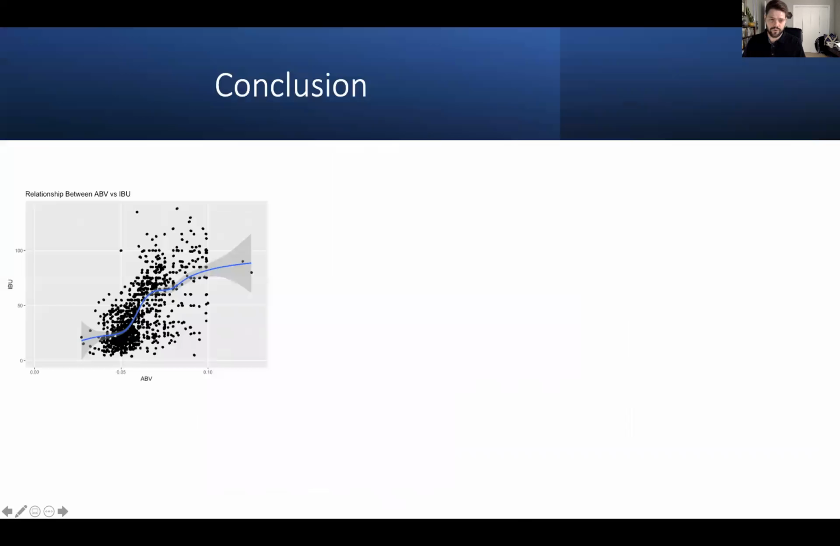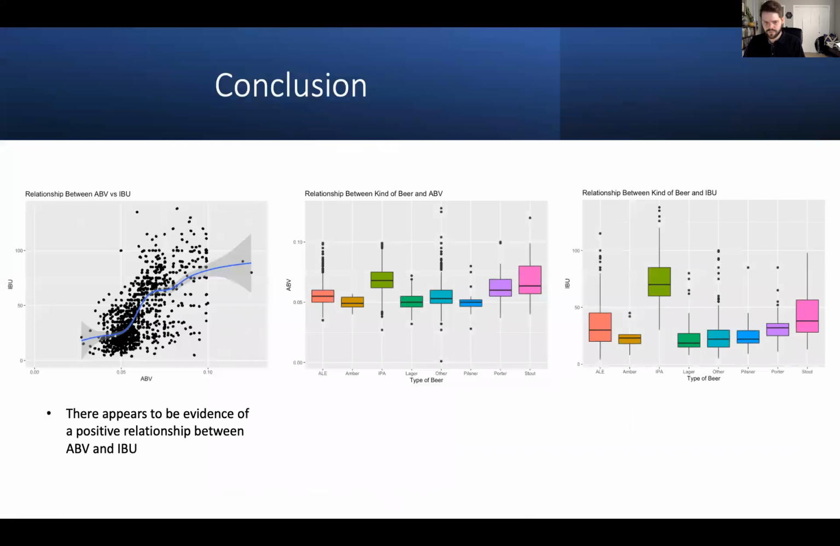Finally, we conclude that we do see evidence of a positive relationship between ABV and IBU, and when examining subgroups of beer, that the distributions of ABV and IBU are very similar whenever examining them together.